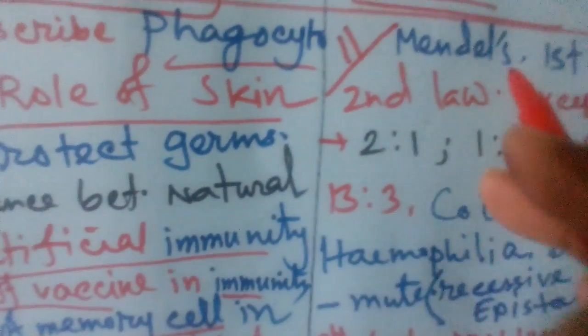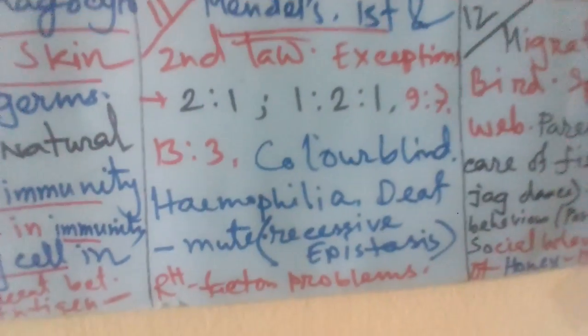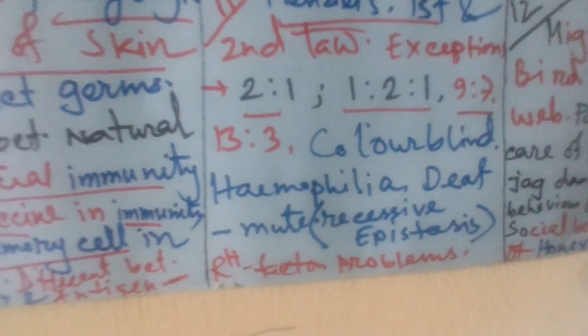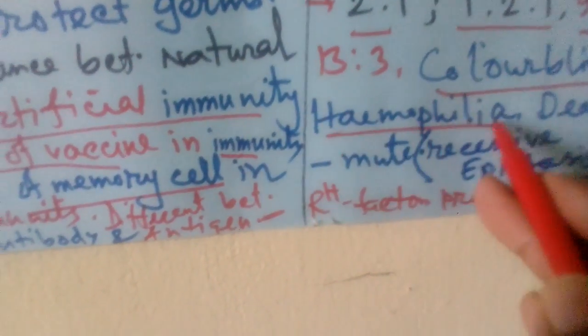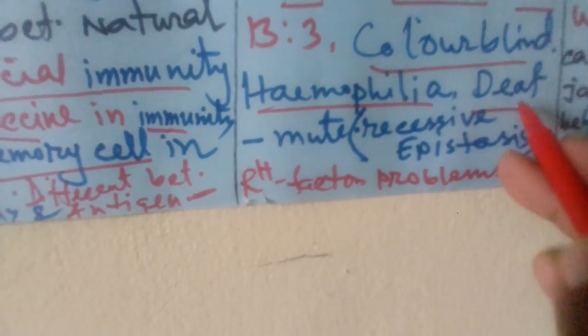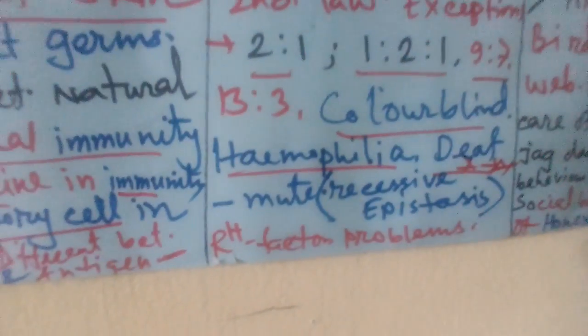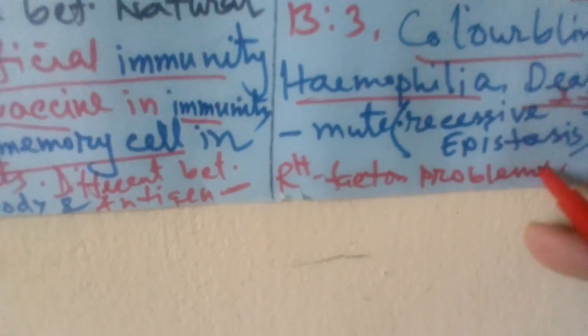This is a new question. Then Mendelism, one question you see every year, and this year I mentioned this ratio, it can repeat, it can change, but color blindness and hemophilia. But I think this one is a must, deaf and mute, you must see this question. And RH factor, a new one I mentioned here.